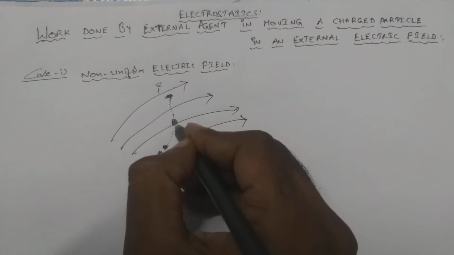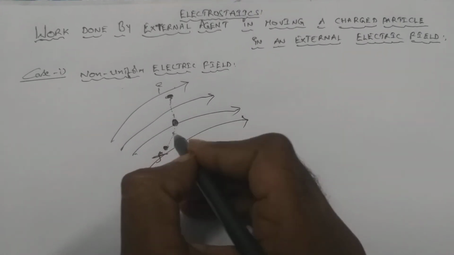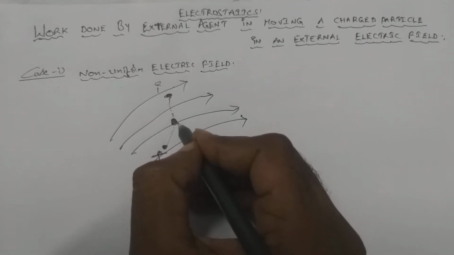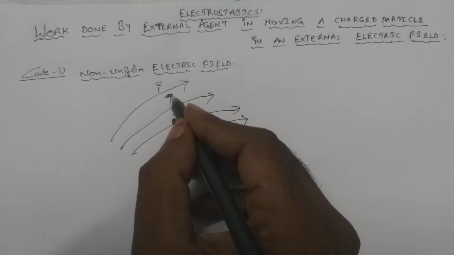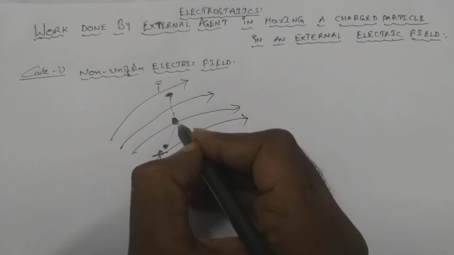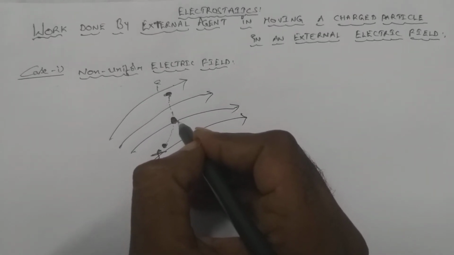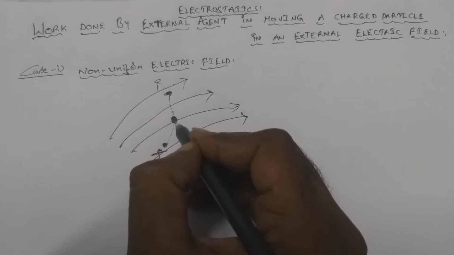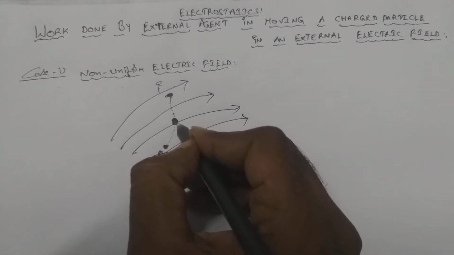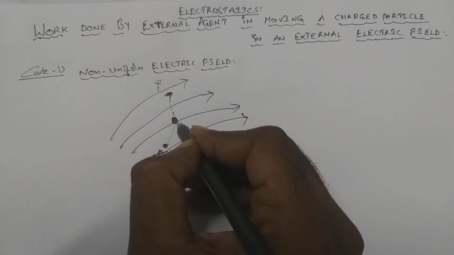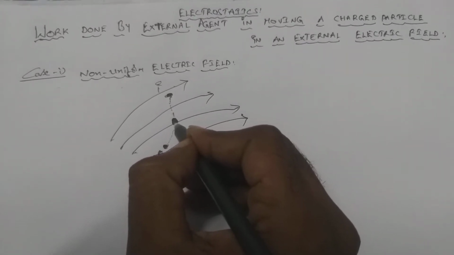Let us suppose this is our charged particle. While moving from the initial to the final position, at some instant our charged particle is here. At this position, if I draw the direction of the electric field, we know that the electric field directs along the tangent at that point.